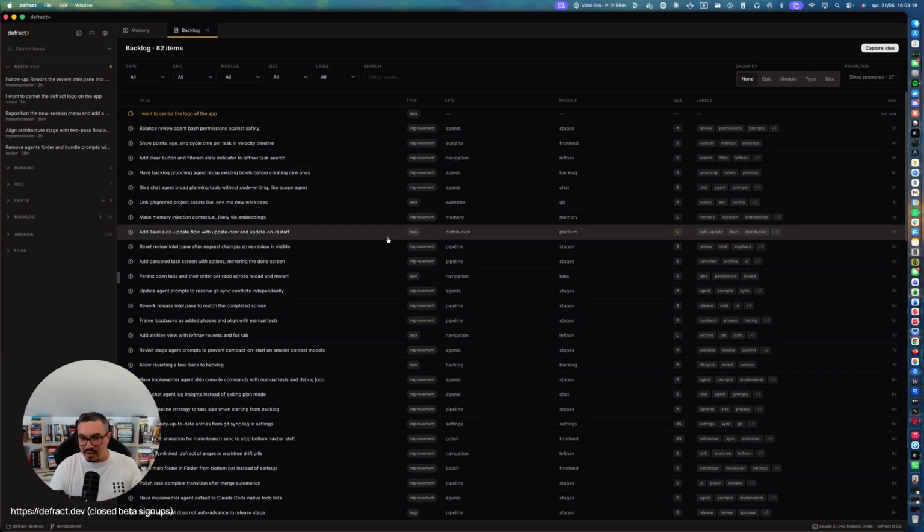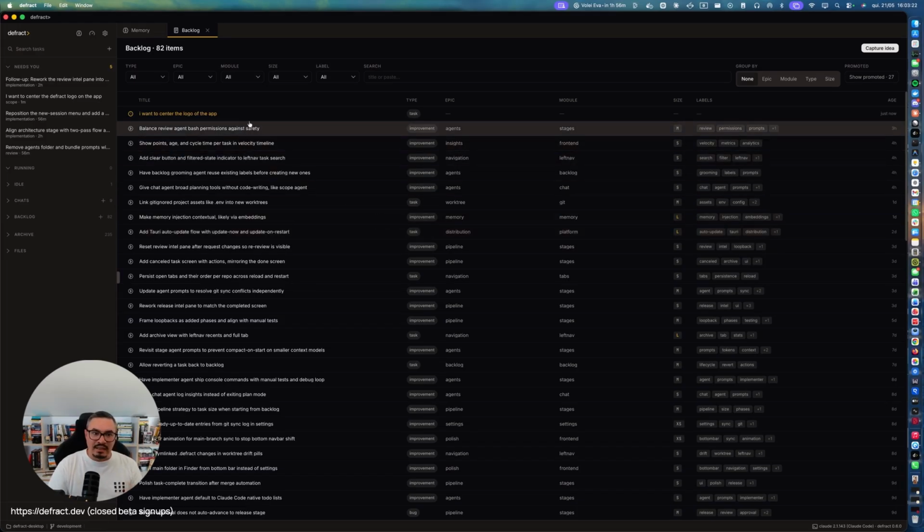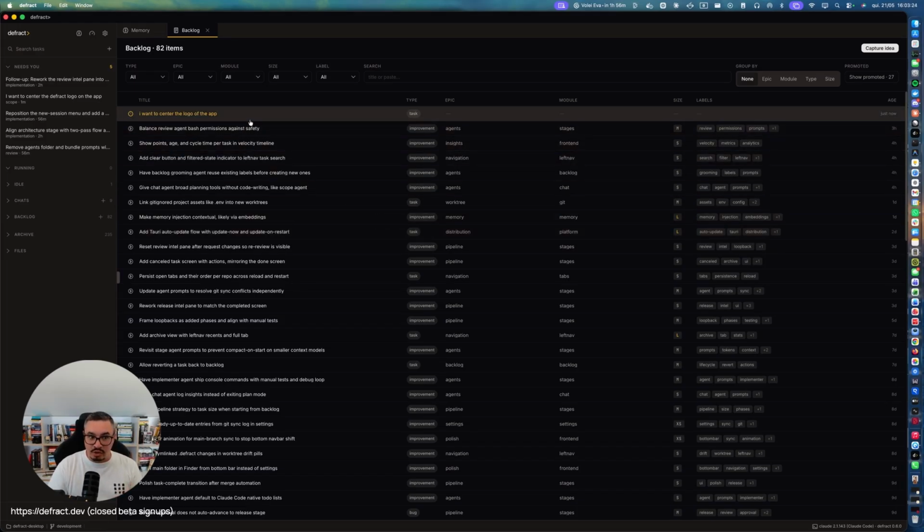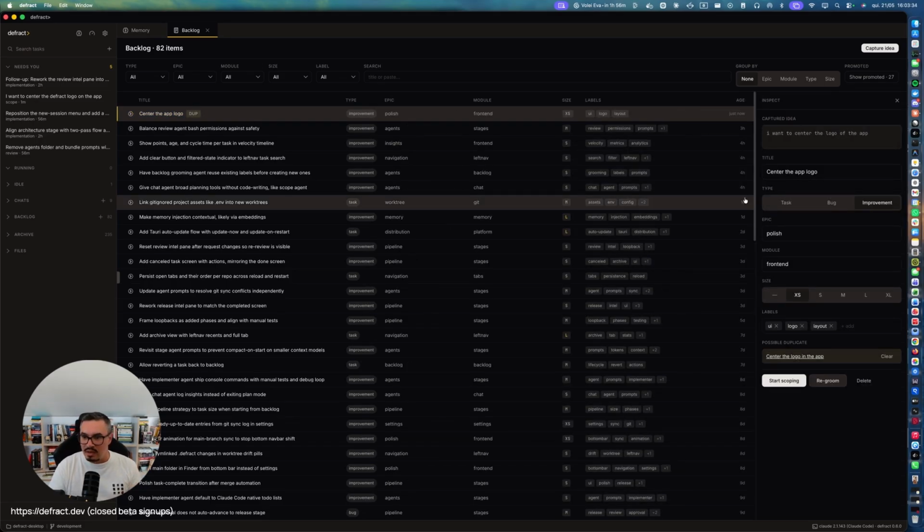That's just an idea. It can be a lot of text or no, it could be images. It doesn't matter. The idea here is that now an agent is running. So this agent runs in the background and is grooming your backlog as we speak. And so it's figuring out, is this a bug, a task, or an improvement? What is the epic? What are the modules that we should attach this to? What is the size? Labeling it, and even deduplicating it against the existing backlog or previous tasks that you delivered on, right?